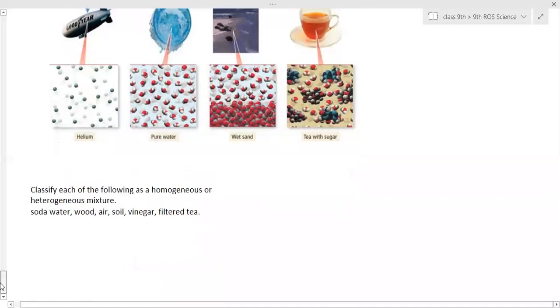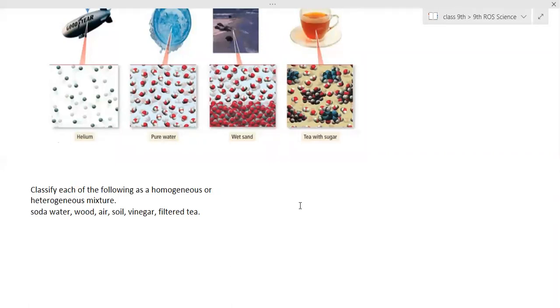Now take examples, and from this can you tell the differences? Classify each as a homogeneous or heterogeneous mixture. Soda water is homogeneous. Wood is not homogeneous. It is heterogeneous, the composition is not the same everywhere. Air, heterogeneous? Can you see all the gases separately? Ma'am, it's homogeneous.